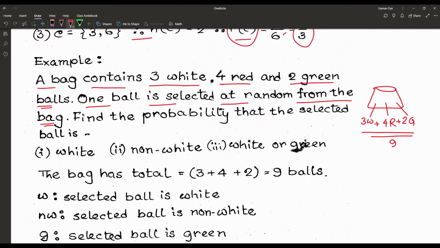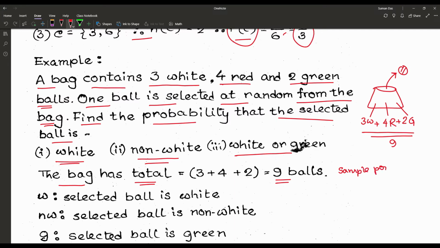Now the question asks, find the probability that the selected ball, that means one ball has to be selected. We are selecting one ball. The first problem is that it may be a white. The second problem is non-white. The third is white or green. The bag has a total of 9 balls. So that is our number of sample points, the total number of elements in the sample space, that is 9.